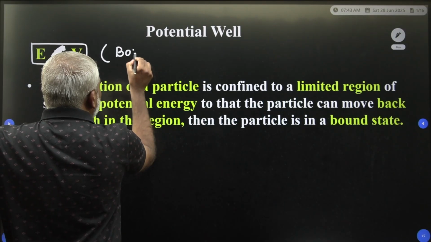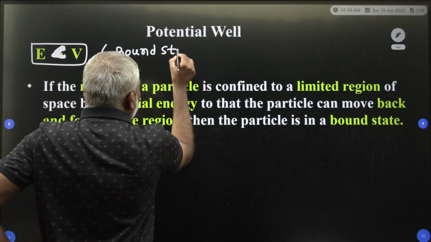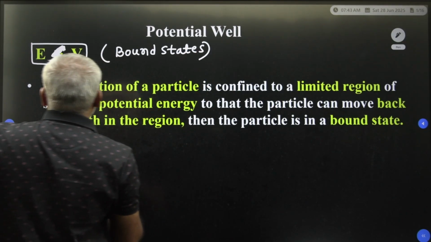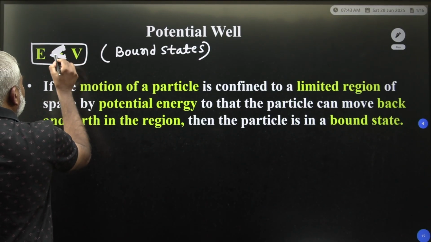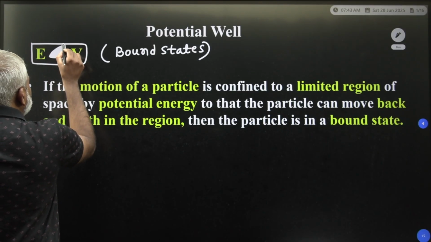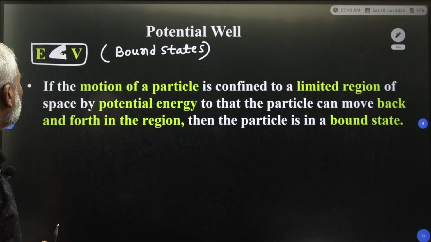It is very important in quantum mechanics. Bound states are very important. Our particle is bounded in a particular region. Such a state we call a bound state. What is the definition of the bound state?